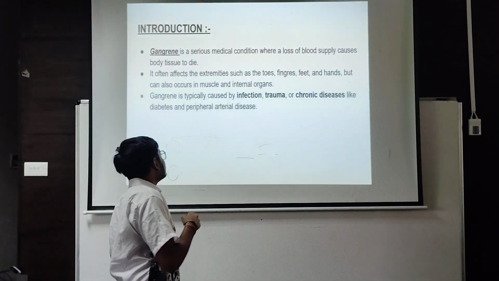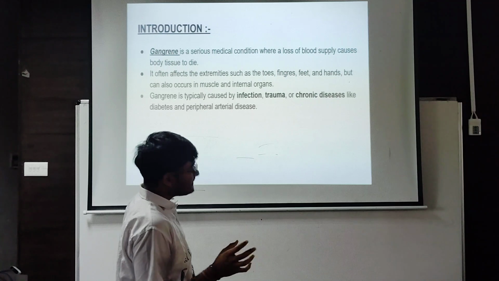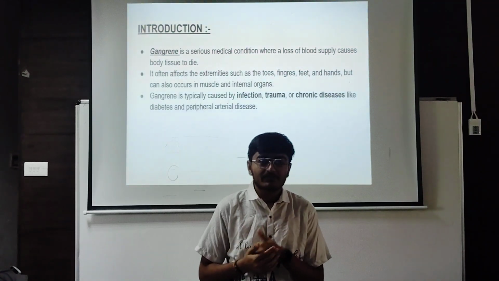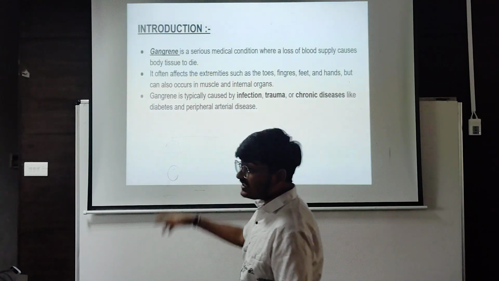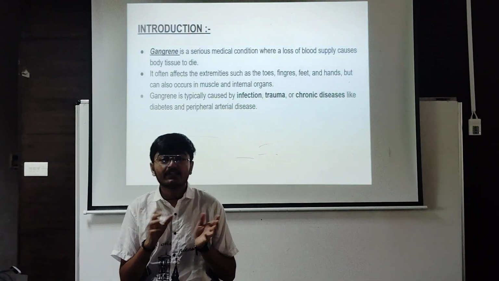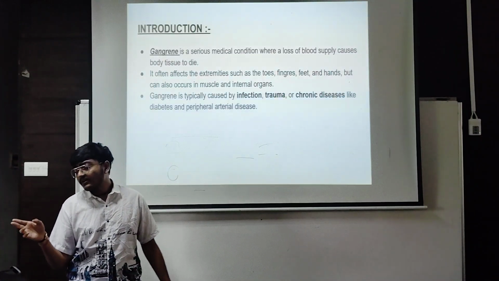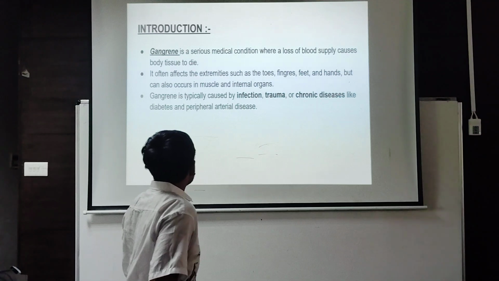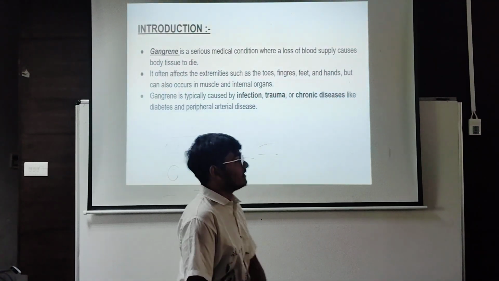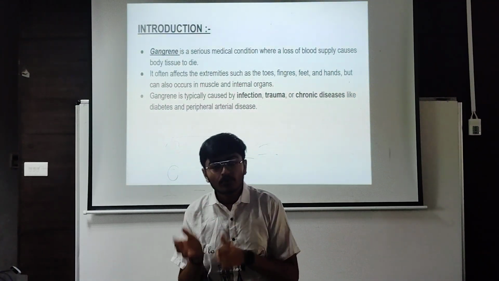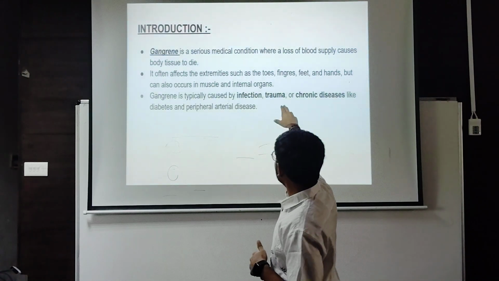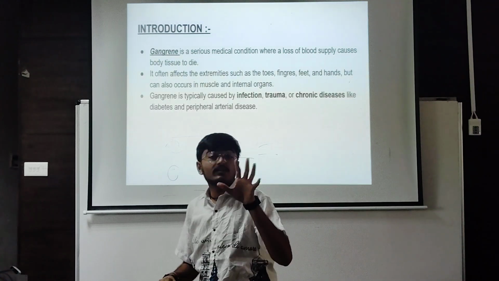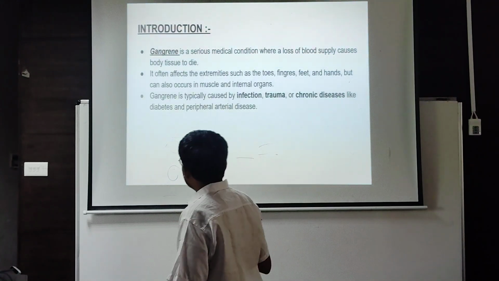Gangrene is a serious medical condition where the loss of blood supply causes body tissue to die. So basically in gangrene, the blood supply will stop, and due to that, the body tissue present at the affected area will become dead. It often affects the extremities such as toes, fingers, feet, and hands, but can also occur in muscles and internal organs. These are the common parts where gangrene occurs: the toes, fingers, feet, and hands, and in rare cases the muscles and internal organs.